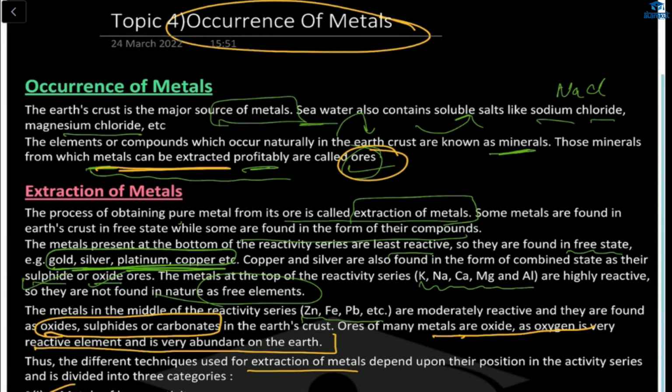The elements or compounds which occur naturally in the earth crust are known as minerals. We already know that in our earth crust there are lots of layers. First is your tectonic plates. After that, your magma, and your rocks. Do you know about geothermal energy? Anybody know about geothermal energy?